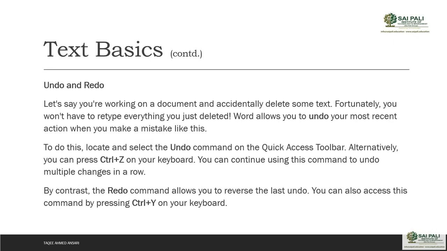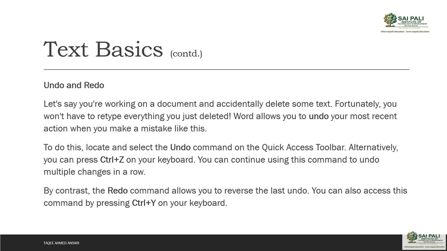Then we can do undo and redo. Undo and redo is very important and useful. If you make some mistakes, then you can undo your changes to go back to your previous state. Let's say you are working on a document and accidentally you delete some text. Fortunately you won't have to retype everything. Word allows you to undo your most recent action when you make a mistake like this. To do this, you can locate it in the Quick Access toolbar.